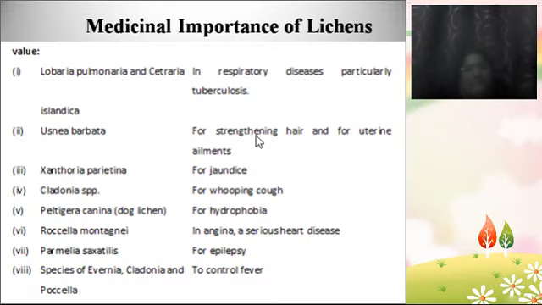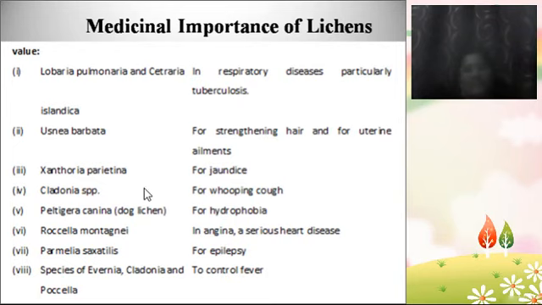For example, the medicinal importance of lichens. So here see the lichen name and the diseases they are curing. Lobaria pulmonaria and Cetraria islandica are used in treating respiratory diseases, particularly TB, tuberculosis. Usnea barbata is used for strengthening hair and for uterine ailments, treating uterus diseases. And Xanthoria parietina is used for treating jaundice.